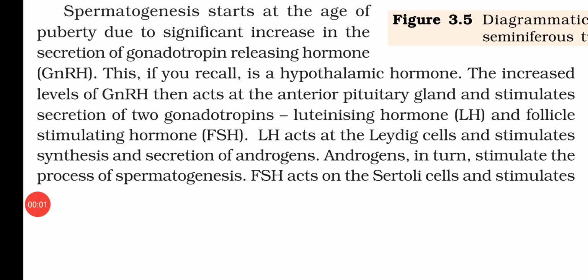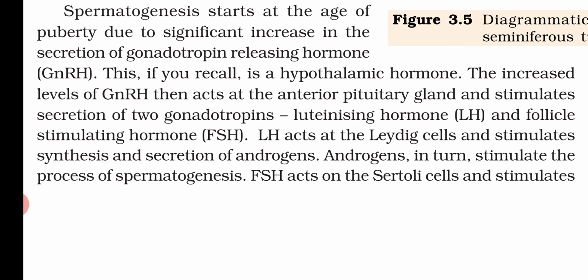Now, as told earlier, spermatogenesis starts at the age of puberty. The reason is that at this age a significant increase in the secretion of gonadotropin releasing hormone is observed, and due to this hormone our body starts spermatogenesis. This gonadotropin releasing hormone is a hypothalamic hormone, which means it is released by the hypothalamus.